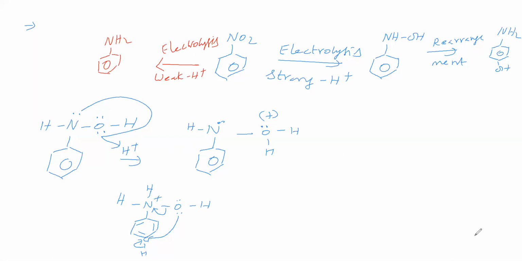Okay. Next type of reduction we will take: meta-dinitrobenzene. We are converting one nitro group into an amino group. Another nitro group is not converted, that is protected. In this case, one nitro group is converting into amino group and the other nitro group is not converting.